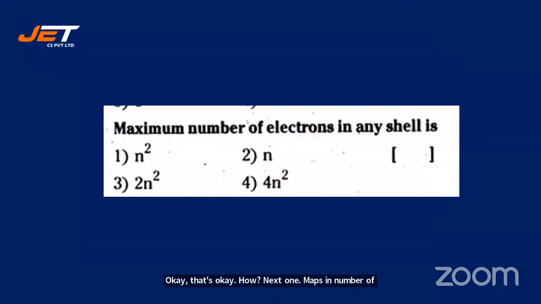In any shell, maximum number of electrons is... Chetan says 1. Jyoti says 1, sir. Pavana says 3, sir. Let's look at this. It's 2n square, it's not n square, it's 2n square. Sidhu says 3. Chaitanya, what's your answer? 3. Okay. All right, 3 is right. 3 is absolutely right.